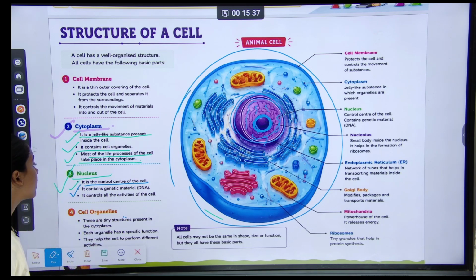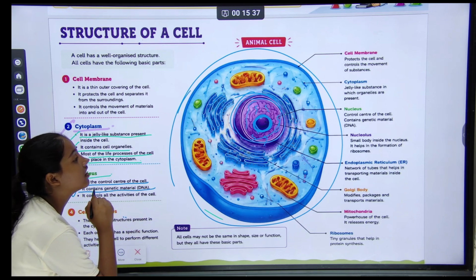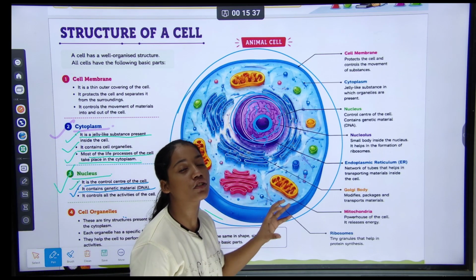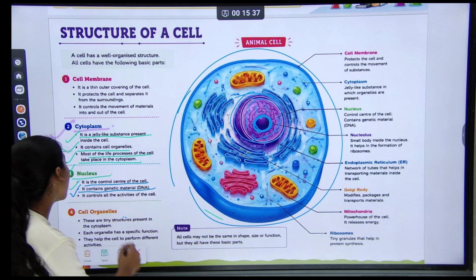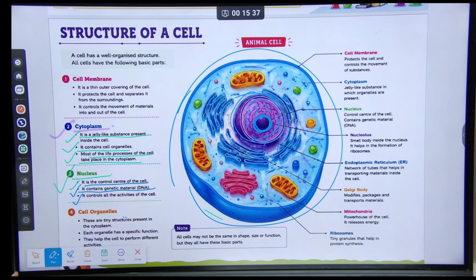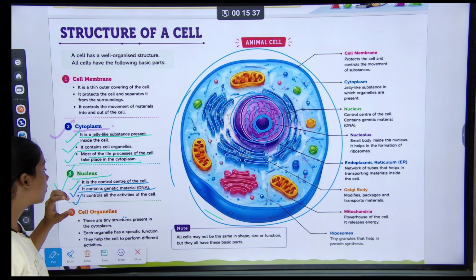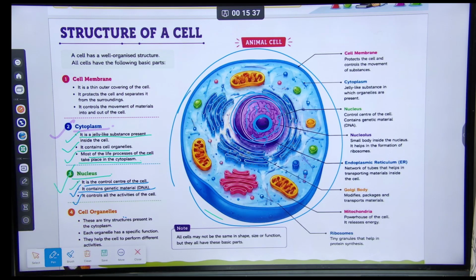The second point is that it contains genetic material called DNA. Understood? And the third point is that it controls all the activities of the cell.